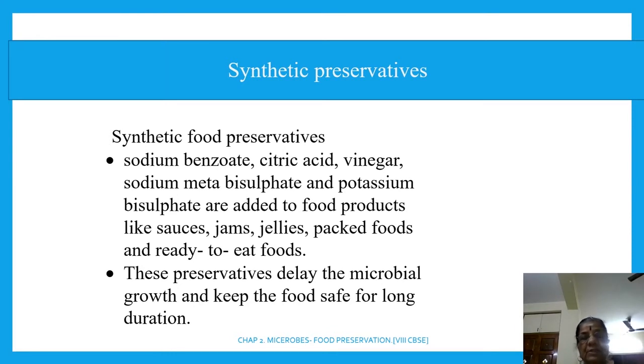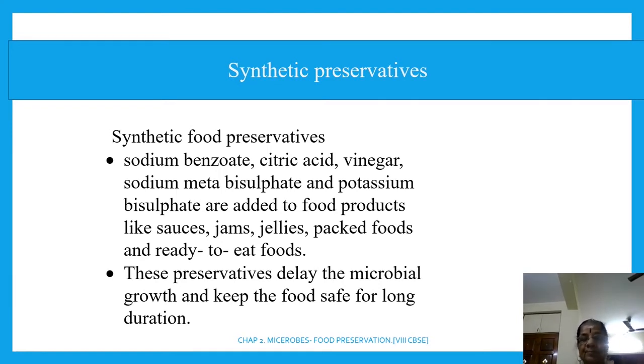Sodium benzoate, citric acid, vinegar, sodium metabisulfate, and potassium bisulfate are added to food products like sauces, jam, jelly, packed food, and ready to eat food. Right? And these preservatives delay the microbial growth and keep the food safe for long duration. I hope you are able to follow this. So this is synthetic method of food preservation.